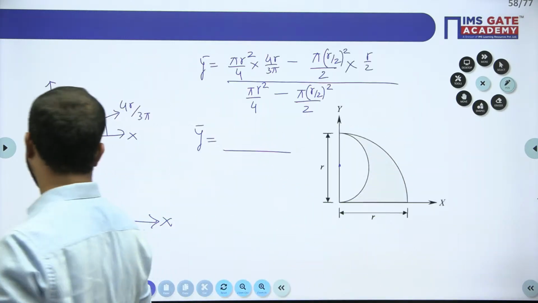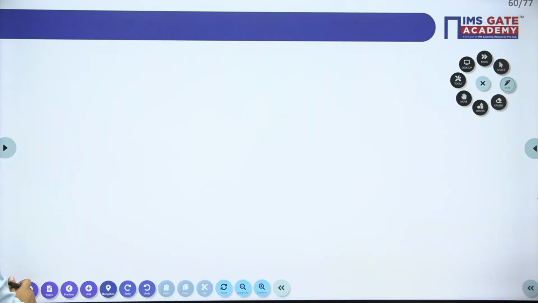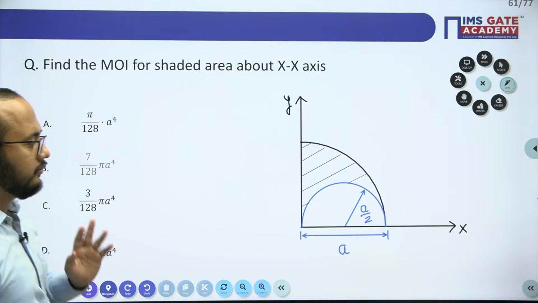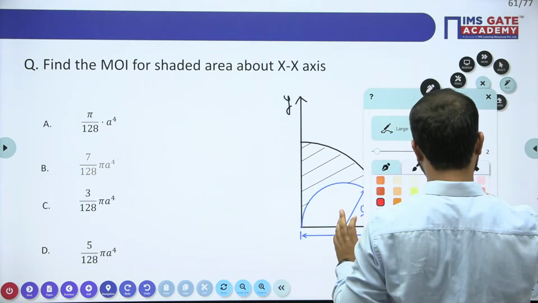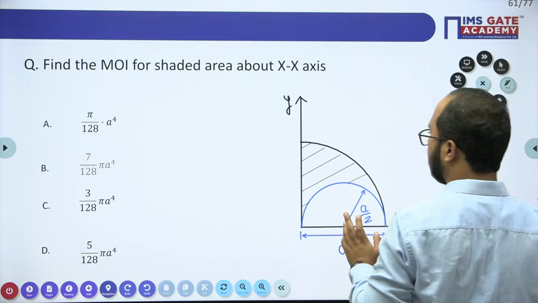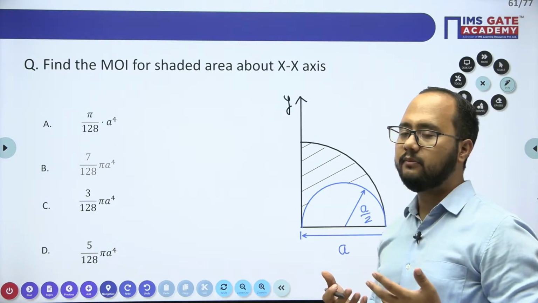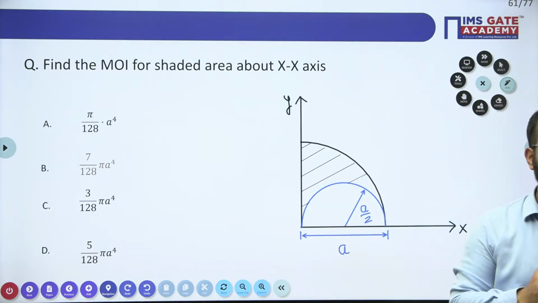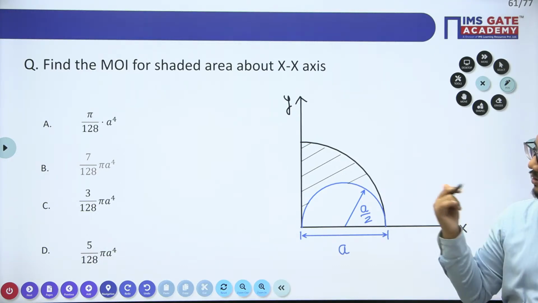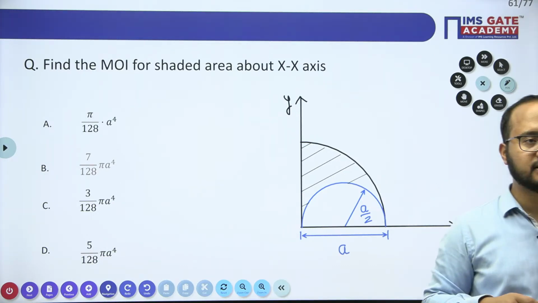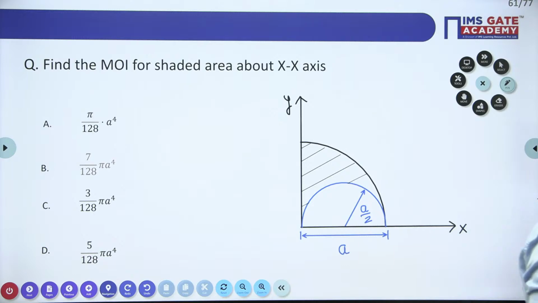Next, moving on to the next part. The next question is from the moment of inertia, right? Everyone solve fast. Again, a very basic question, but be careful while writing the moment of inertia. Many times students make mistakes in calculating these moment of inertia values. So everyone please try and tell me the answer for this one.